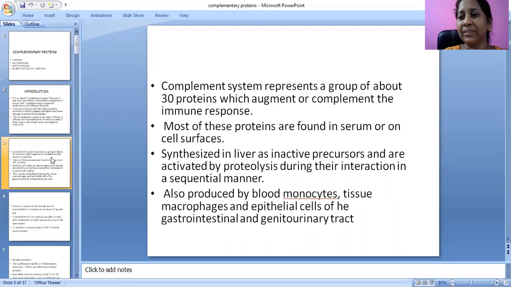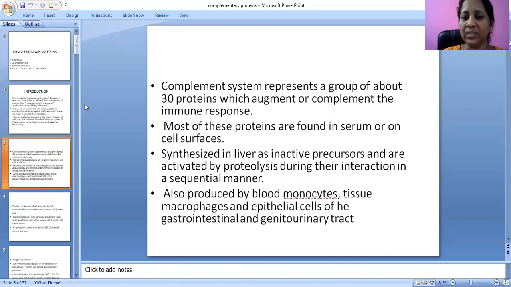The complement system represents a group of about 30 proteins which augment or complement the immune response. Up to 30 proteins are there in total.